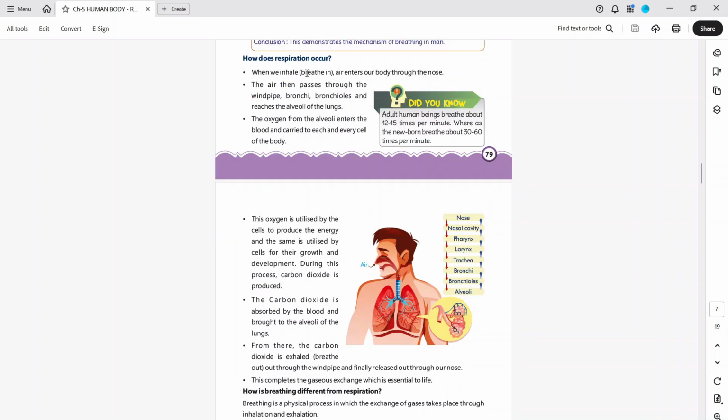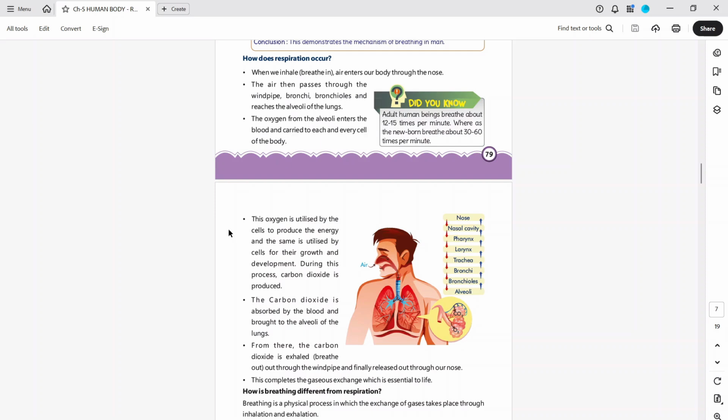How does respiration occur? When we inhale, or breathe in, air enters our body through the nose. The air then passes through the windpipe and bronchioles and reaches the alveoli of the lungs. The oxygen from the alveoli enters the blood and is carried to each and every cell of the body.